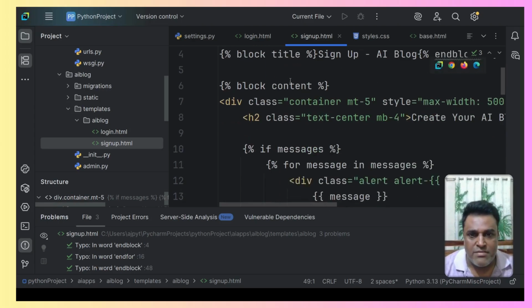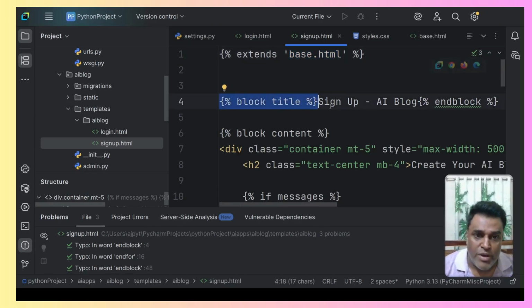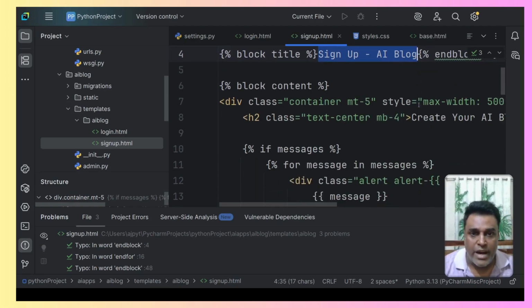So you can see, just a few things I will explain. This is the name blog. This is the curly bracket percentage sign, and this is extends base.html. So what it is going to do is use the base.html file that is under the root directory. Inside that we are going to extend that particular file, and again we have a block, that is a title. Remember there was a title over there also, but over here we are going to change that title, and now the title will be sign up, hyphen AI blog. That will be the title of the page.